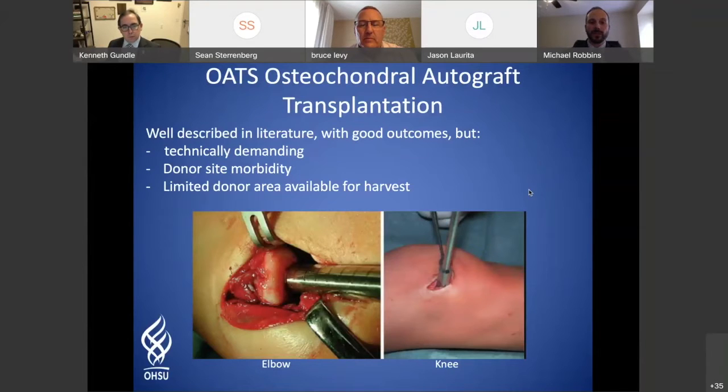There's also a very limited area of donor site available for harvest. And these procedures are done on the pediatric population for this etiology, so you have a pediatric athlete who is now down not just one, but two limbs in their recovery. That can be a problem.